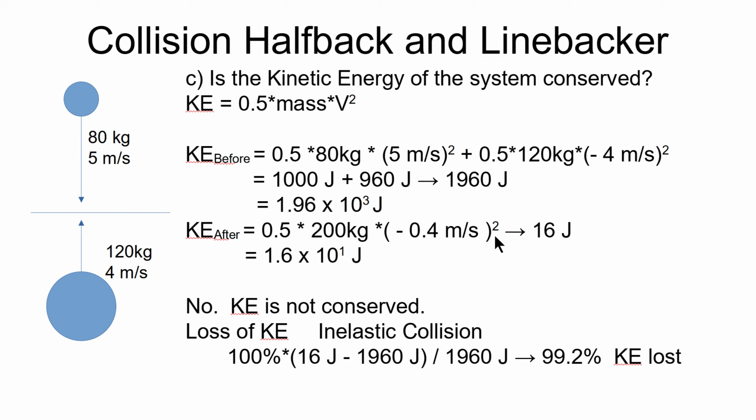That has to be squared. That'll give us a positive here. And then times 100, we'll come up with 16 joules. And notice we have in the thousands of joules before the collision, we have 16 joules after the collision. Kinetic energy is not constant.